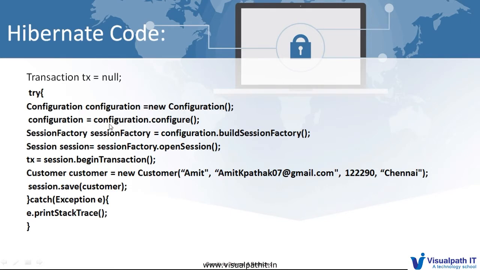After that we call the build session factory method, and once we call it the session factory object is created. After that, we are not going to utilize this configuration any longer.